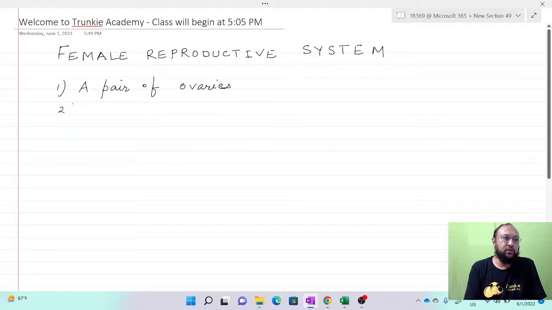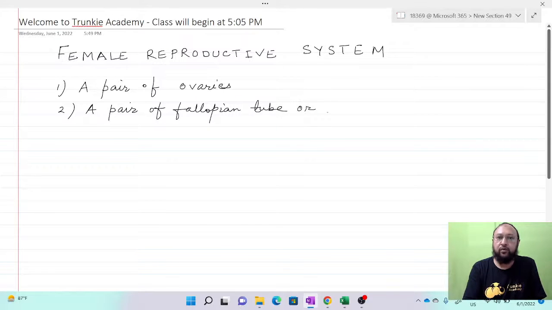Number two, a pair of fallopian tubes, or oviduct. Number three, a uterus, or womb.